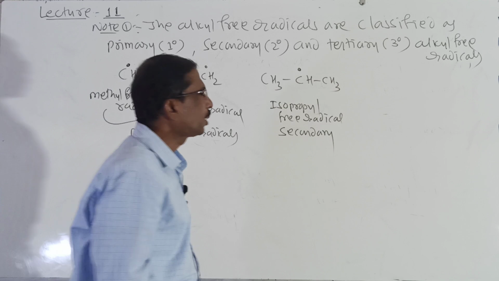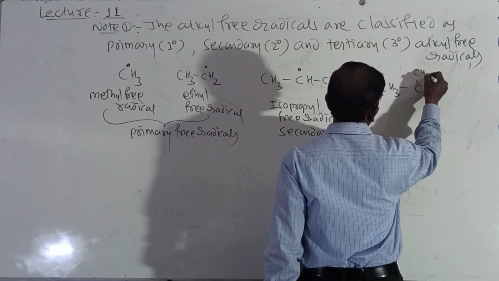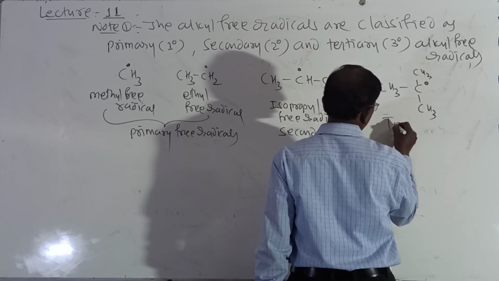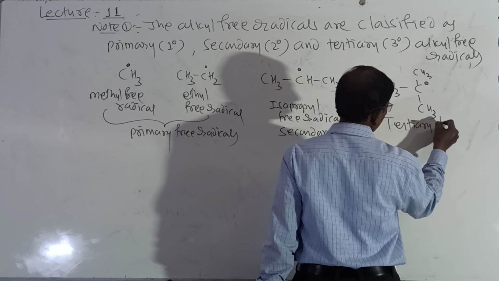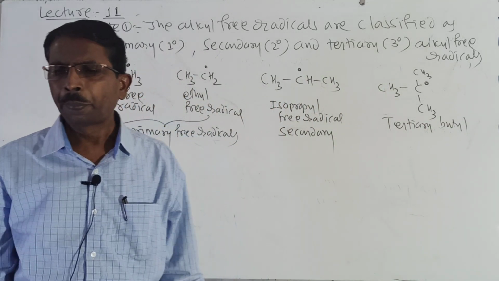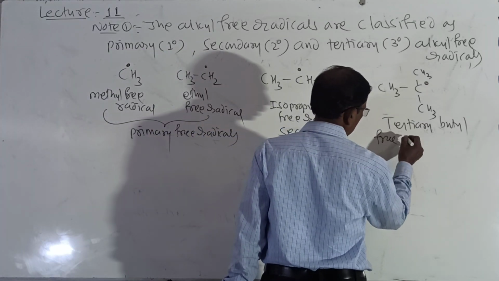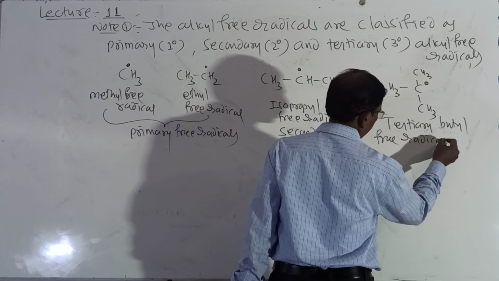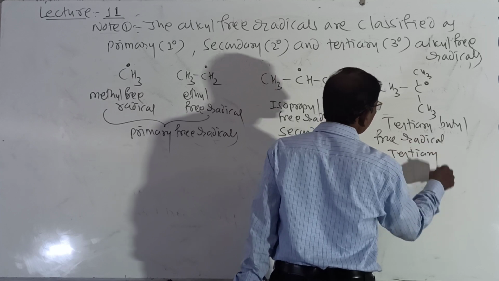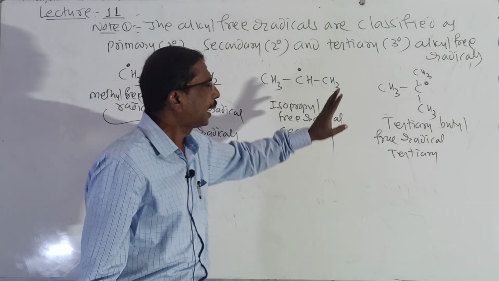And then I will write tertiary, CH3, C, CH3, CH3, tertiary butyl. Look here, it is tertiary butyl free radical. It is called tertiary. Look here, these are primary, secondary and tertiary.